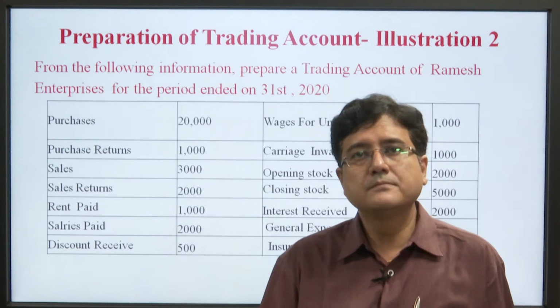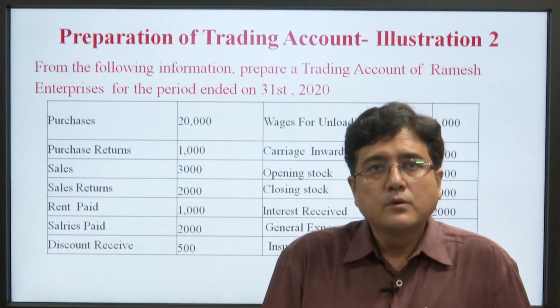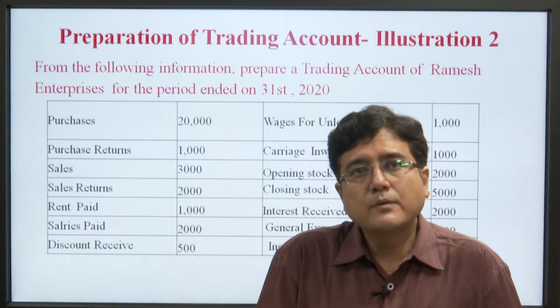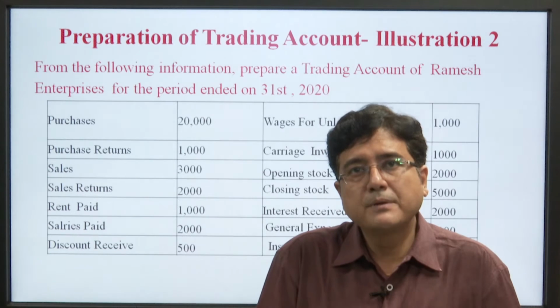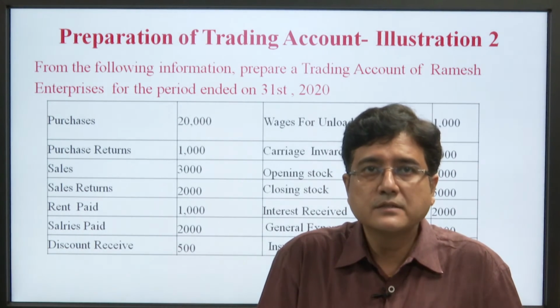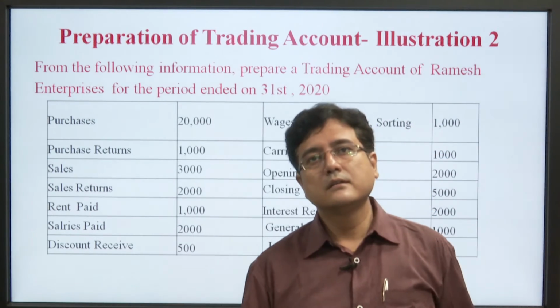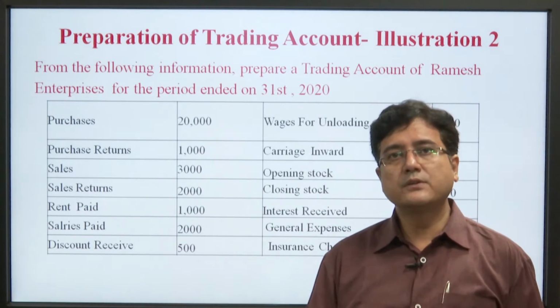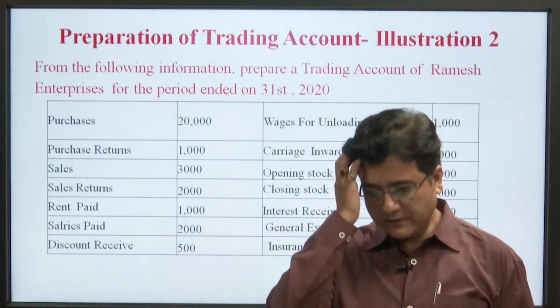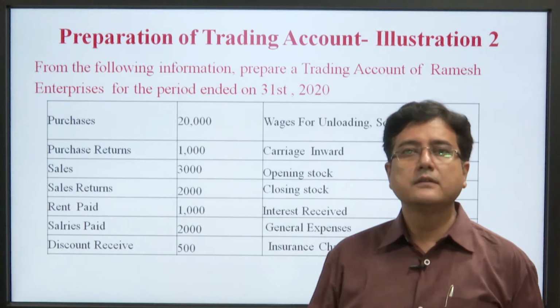Another question is, from the following information prepare a trading account of Ramesh Enterprises for the period ended 31st March 2020. Okay, 31st March 2020.